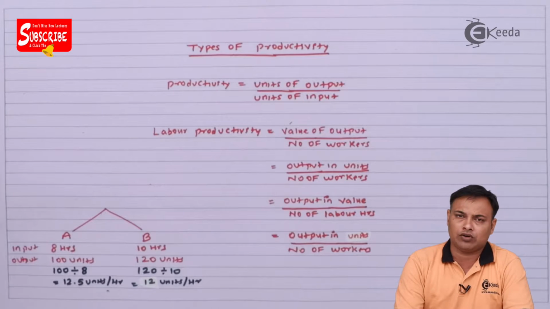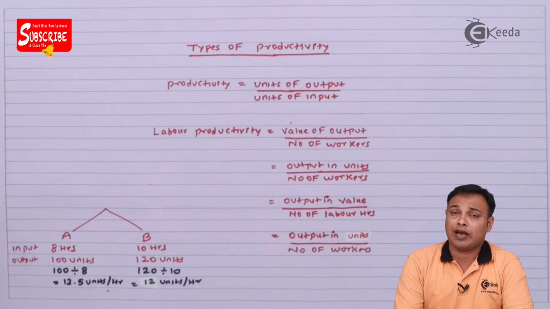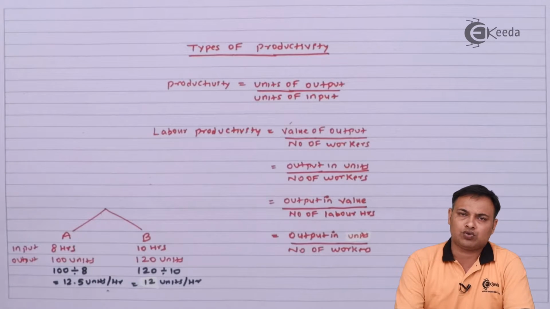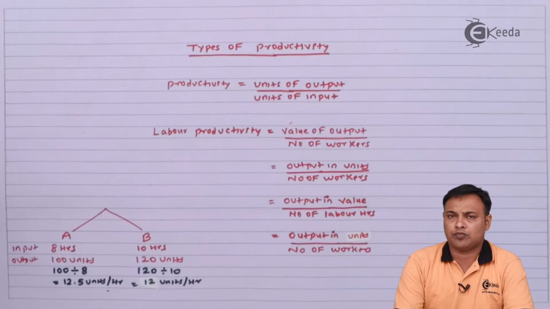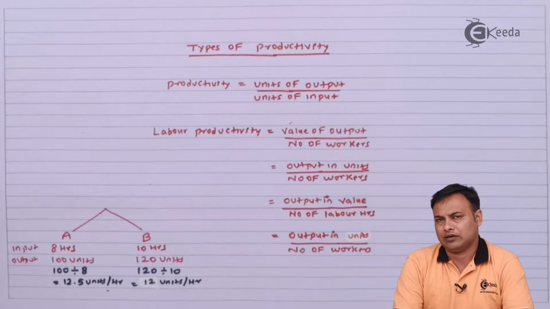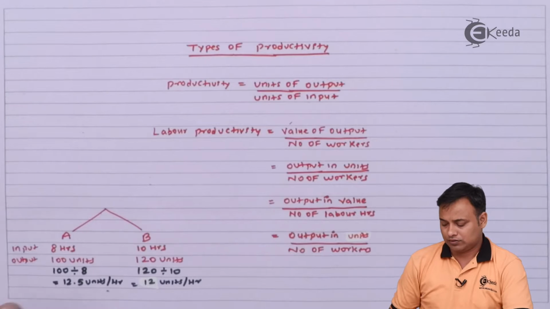The next we are going to talk about is the capital productivity. Now for capital productivity, the best and the easiest way is to compare the output in terms of profit upon input in terms of how much capital was put in by us. It can also be calculated in terms of the revenue generated by the capital. Let's see the formulas.